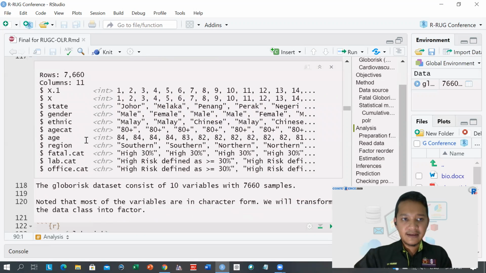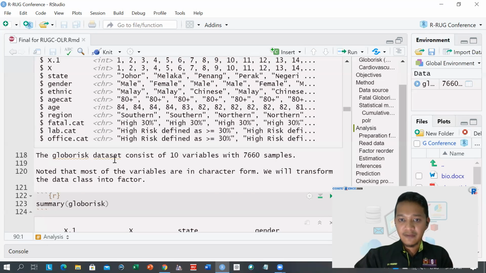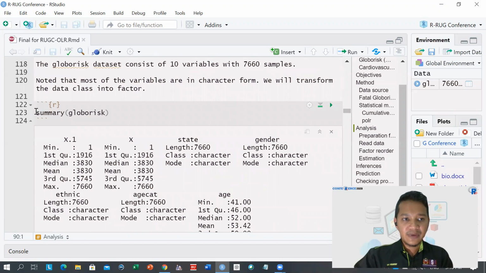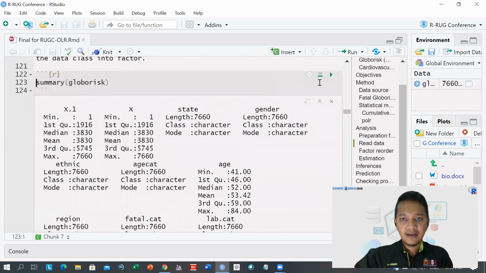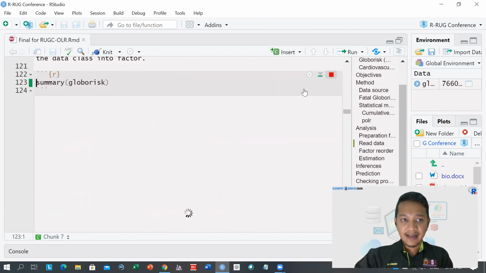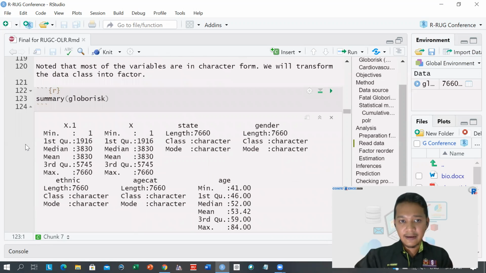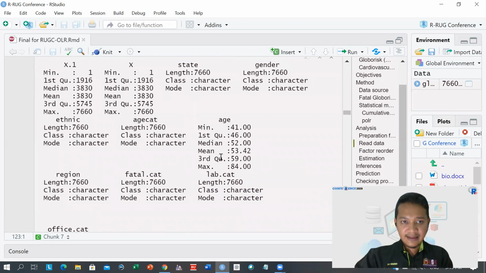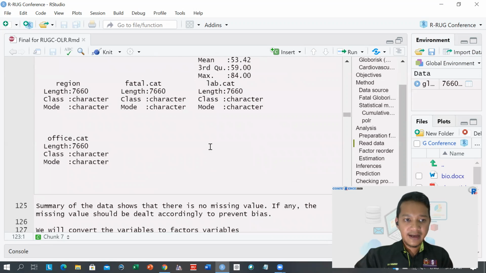Okay, let's run the chunk. And as we can see here, we have 9 variables with 7,660 observations. Most of the variables are in character form, and we will convert these character variables into factor variables later. All right. And then we will use the summary function to examine for any missing data. And fortunately, we have no missing data in this data set.